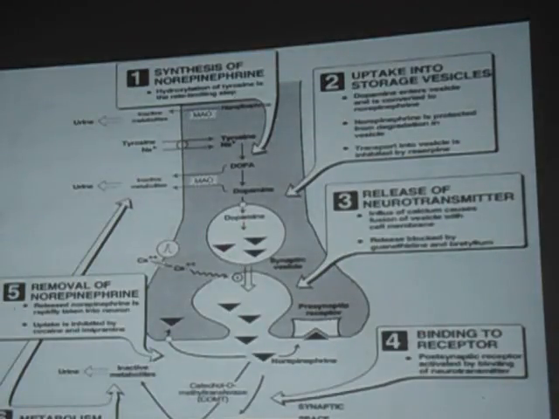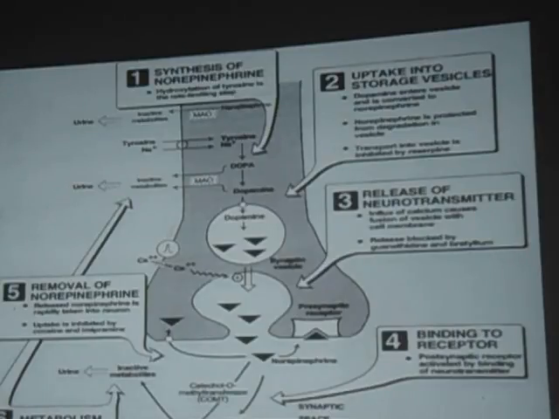In this chart, we have studied the synthesis of epinephrine. Starting with phenylalanine, then tyrosine, then we have dopa, which is a precursor of dopamine. From dopamine we get noradrenaline, and from noradrenaline we get adrenaline. Okay, this is a simple step: phenylalanine, tyrosine, then dopamine, noradrenaline, and adrenaline.